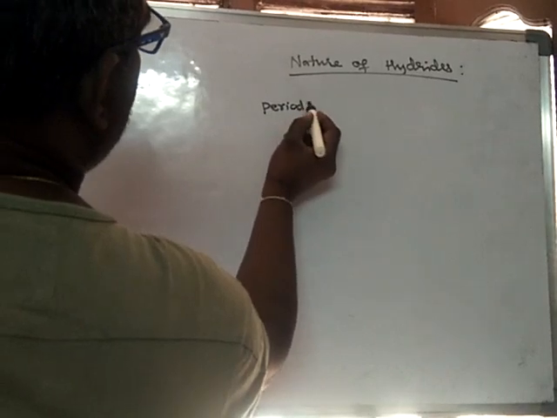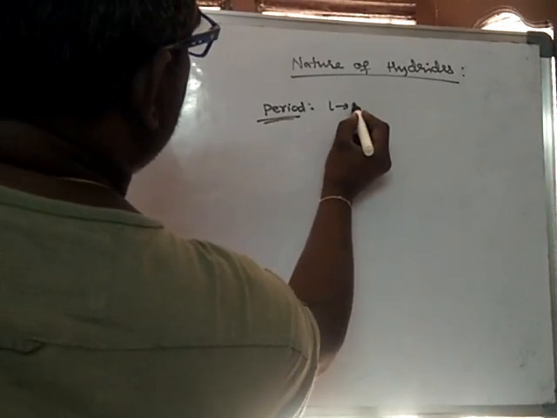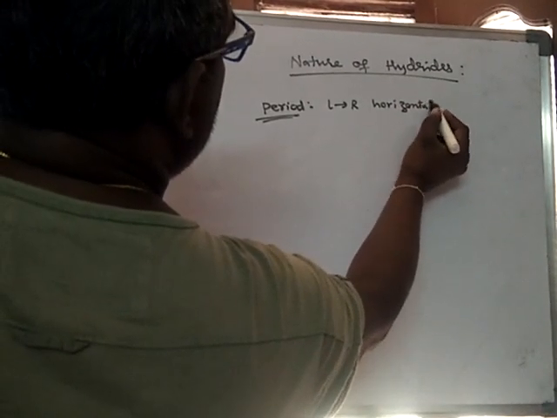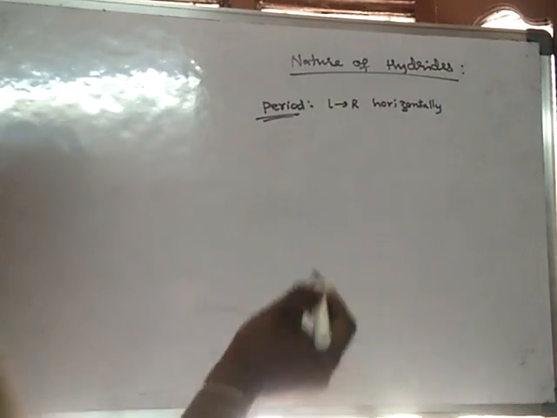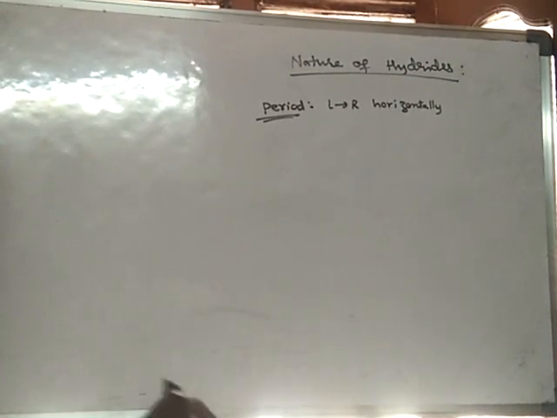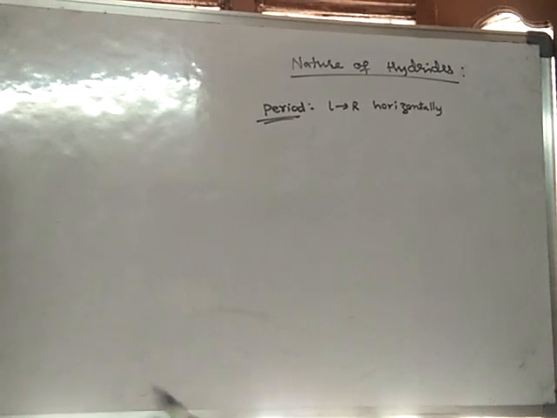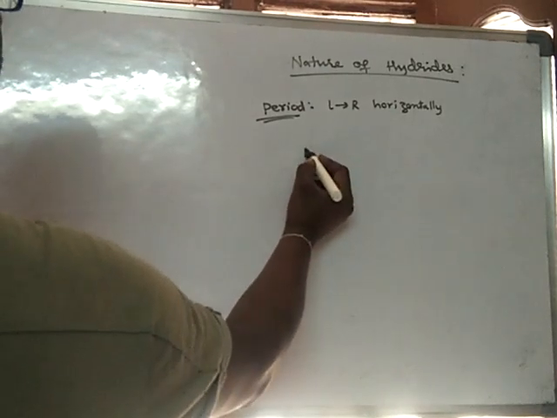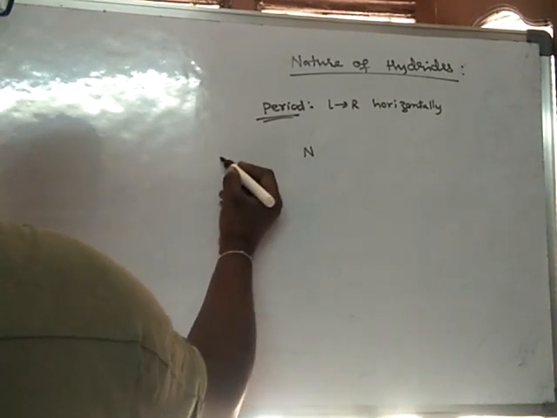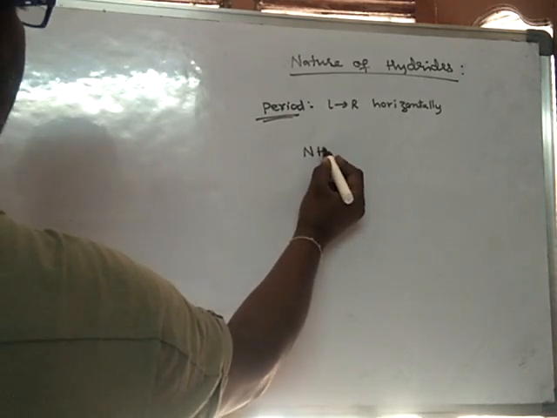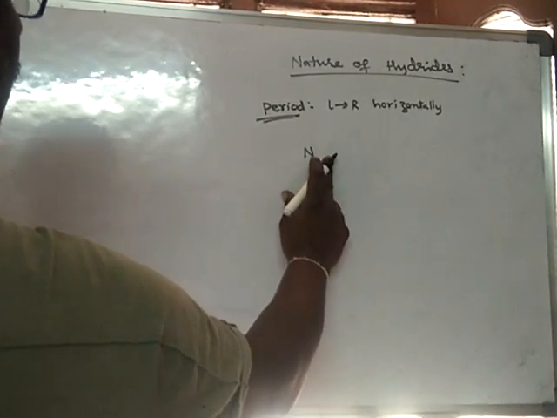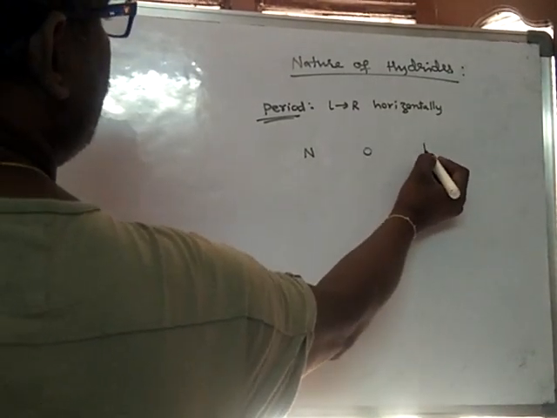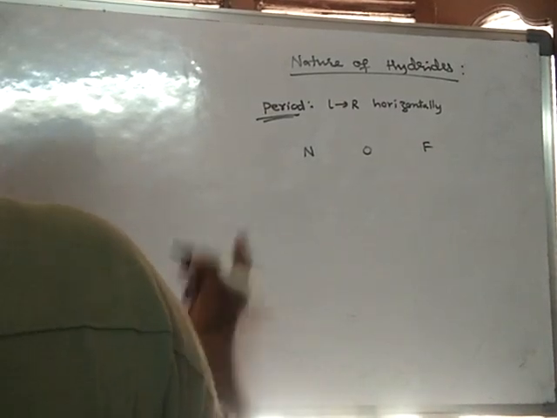If you consider a period from left to right, horizontally, here we'll consider the nonmetals only. So for example, take the second period elements. What are the second period elements? Nitrogen, oxygen, fluorine, if you consider their hydrates.